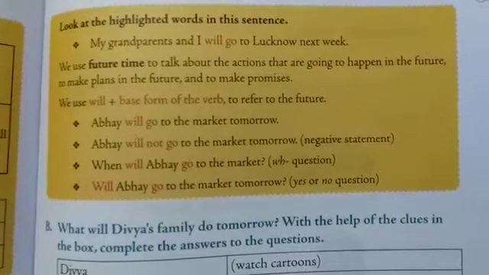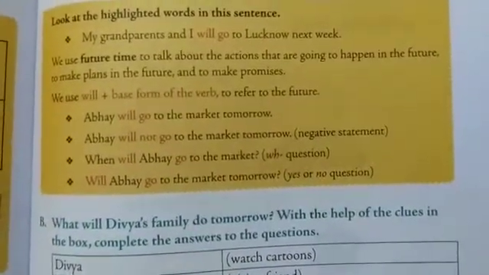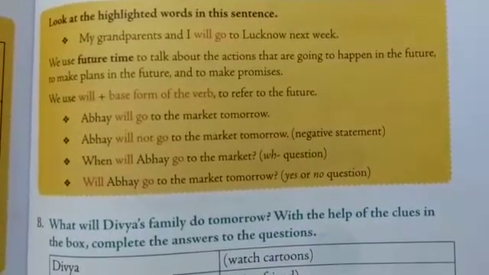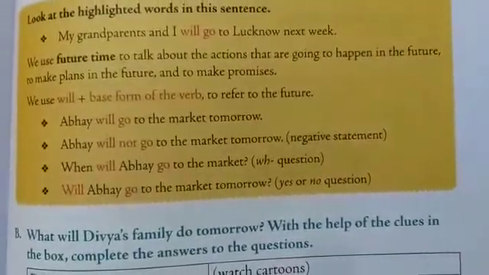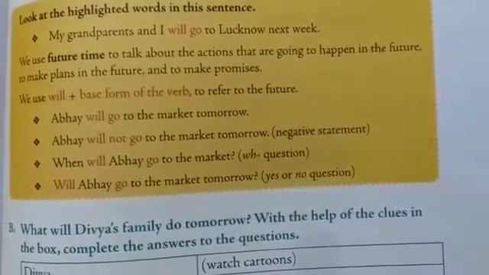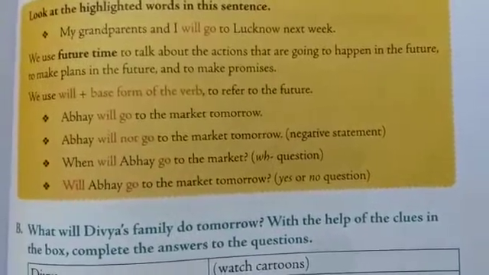So here we have the sentence: Abhay will go to the market tomorrow. Will go is the word will along with V1. It shows that you are going to do something tomorrow.